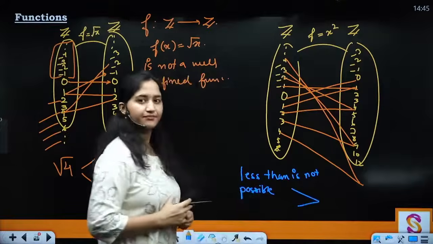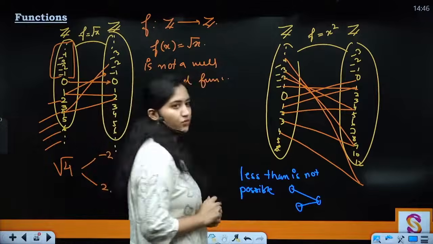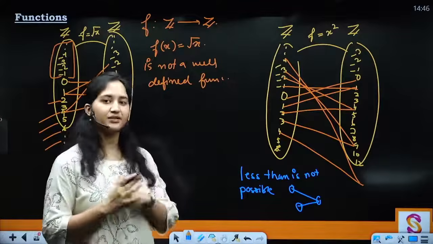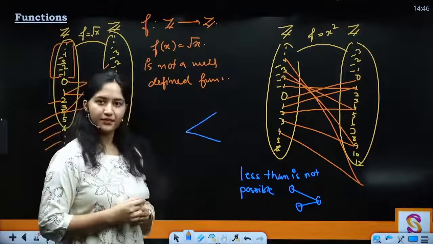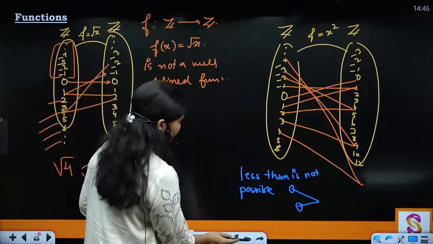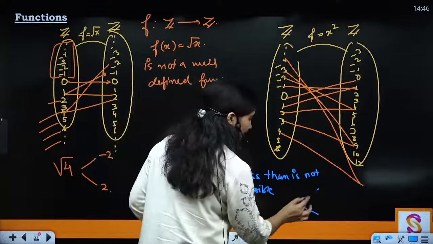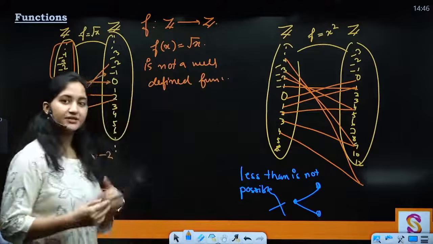This, right? So two elements cannot give me one output. Two inputs cannot give me one output, right? But greater than is possible. What is greater than? Greater than is going to be this sign. Oh, I'm sorry, I made it exactly opposite. So one element cannot give me two outputs. So this is not possible, right? So greater than is possible.